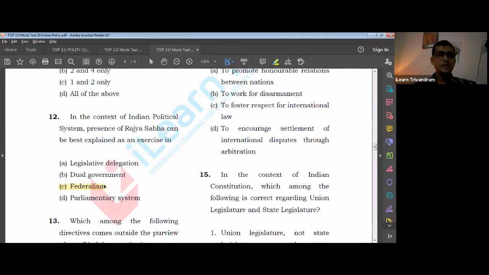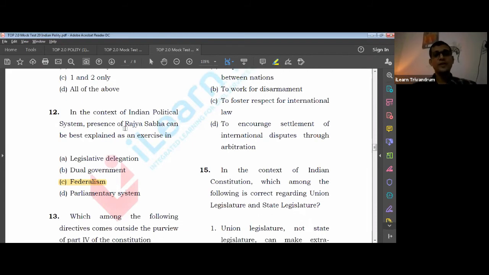Other options are just misleading. Legislative delegation, no. Rajya Sabha is not for delegation. Rajya Sabha has almost equal powers with respect to Lok Sabha also. Dual government, no, it is not because there are two governments. It is because there is a state. Dual government does not mean that yes, there are two governments. State also has a government, but that is not what we are looking at. What is the purpose of Rajya Sabha? Rajya Sabha is to represent that entity called state. That unit is what is focused on.